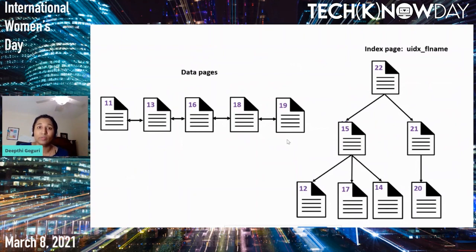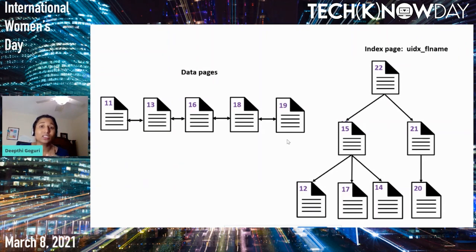Before, we had page number 15 as the root level, but now page number 15 is no longer the root because we split that page into page number 21. For both pages, 15 and 21, we need to add a new root page, which is 22, which will have the pointers to page number 15 and page number 21.